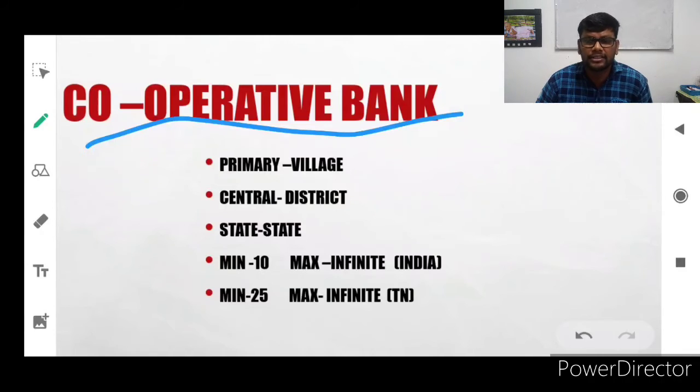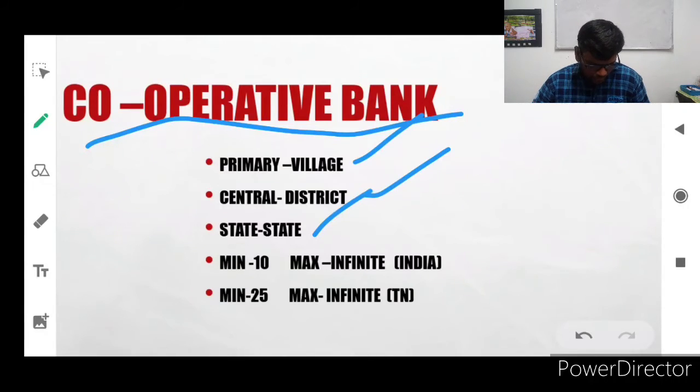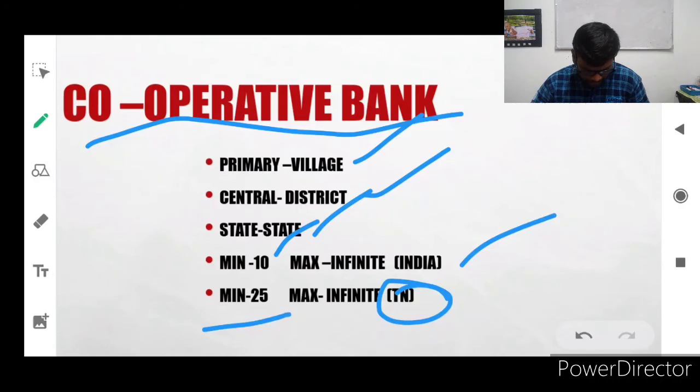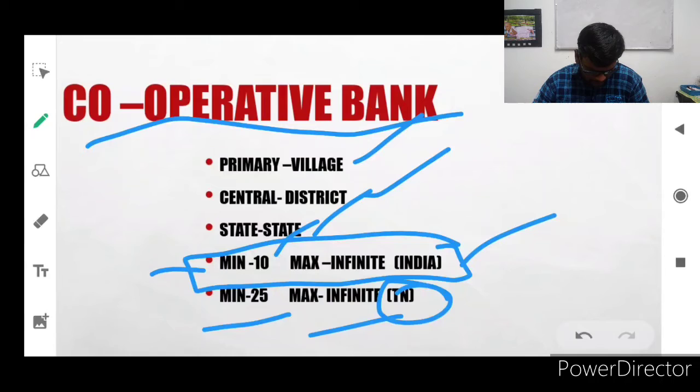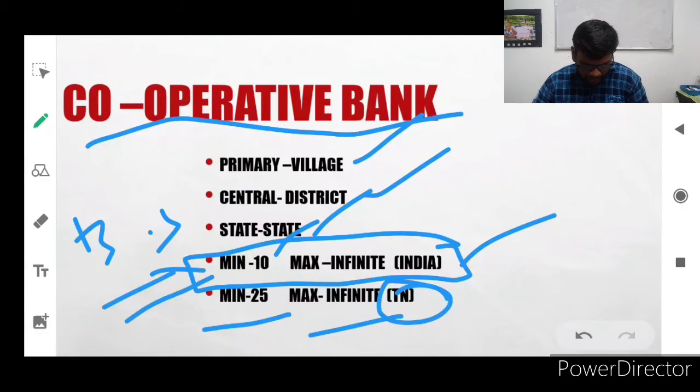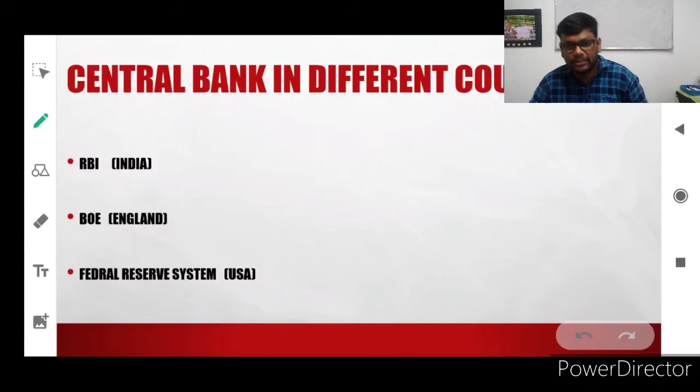And Cooperative Bank: the Cooperative Credit Societies Act was in the year 1914. Then the Cooperative Act is 1983. Primary societies are in the village, central ones in the district, and state wise. So many cooperative societies and cooperative banks are available in India. The minimum number of members is 10 and the maximum is unlimited in India. For Tamil Nadu it differs slightly: minimum 25 members and maximum unlimited. You have studied this minimum 10 and maximum unlimited in business studies, while discussing banking services under the heading of business services, which you know very well.